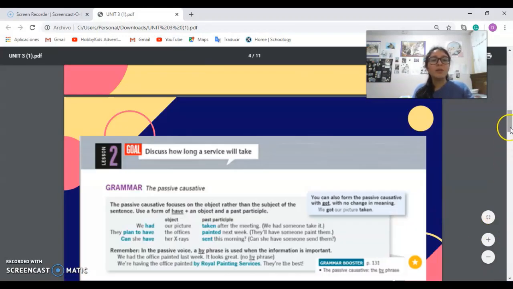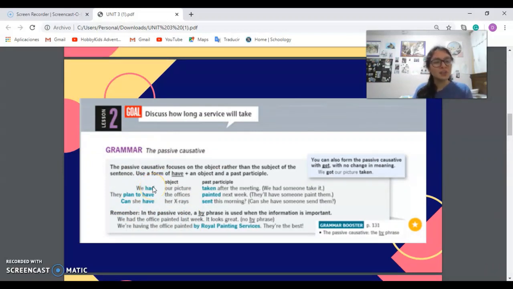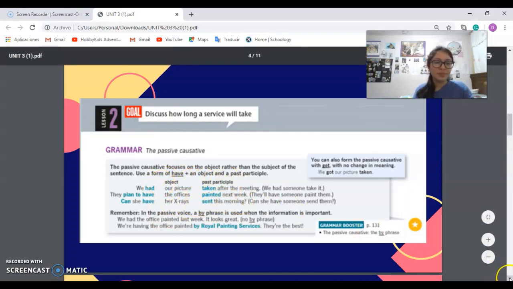Then the other grammatical point is about the positive causative. It's just another way to express the causative, and you just use has or have, then the object in the middle or the object pronoun, and finally the verb in past participle.